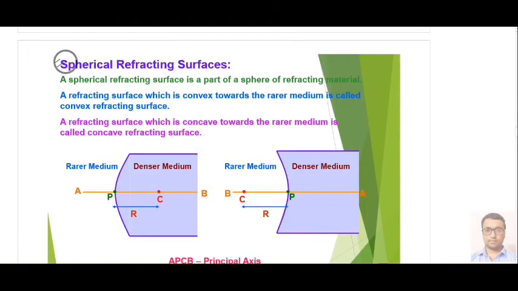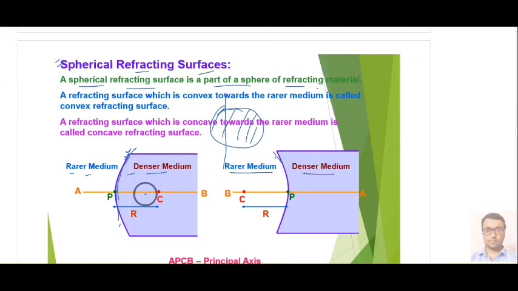Next topic we have is spherical refracting surfaces. A spherical refracting surface is a part of a sphere of refracting material. We have a spherical material like glass, and if we cut a particular section from this glass, we get a spherical surface. Here we have two kinds of spherical surface. One separates rarer medium from denser medium, and its shape is convex. The second is concave, and it also separates rarer medium from denser medium.